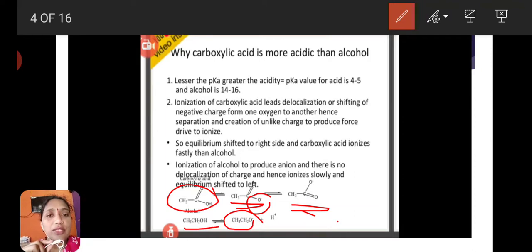That's why carboxylic acids easily remove the H plus ion and show more acidic nature compared to alcohols. When carboxylic acids lose the H plus ion, the carboxylate anion participates in resonance and gains more stability. To gain that stability, carboxylic acids easily lose H plus ions and show more acidic nature compared to alcohols.